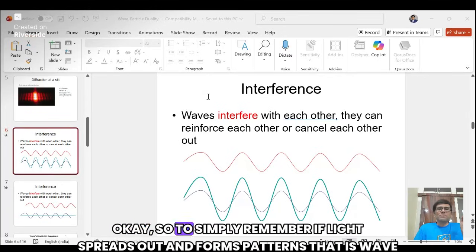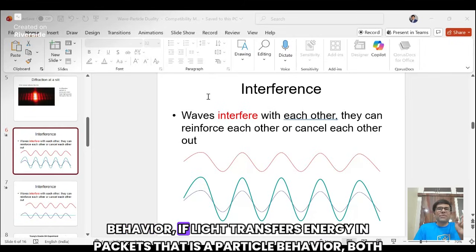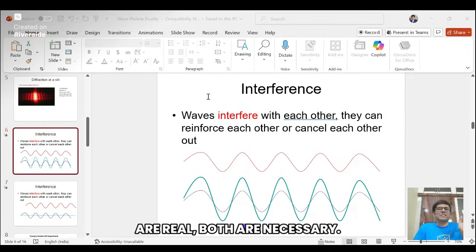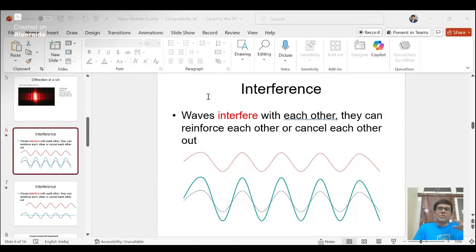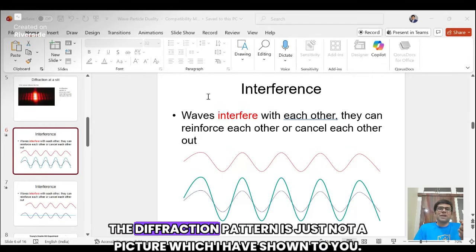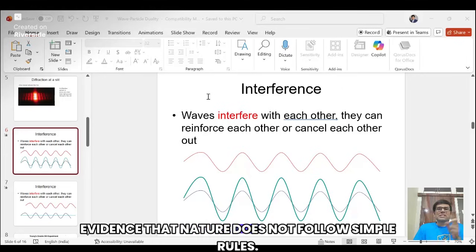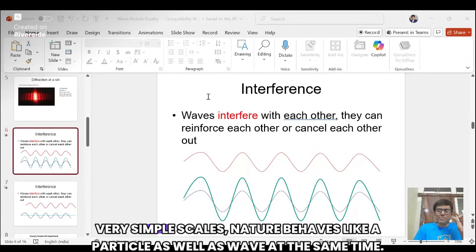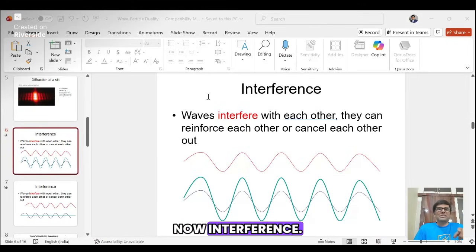Okay. To simply remember, if light spreads out and forms patterns, that is wave behavior. If light transfers energy in packets, that is particle behavior. Both are real, both are necessary. So before this interference slide, I told you about diffraction. The diffraction pattern is not just a picture which I have shown to you. It is evidence. Evidence that nature does not follow simple rules. At very small scales, nature behaves like a particle as well as a wave at the same time. Right? Now, interference. What is interference? That is the next idea.